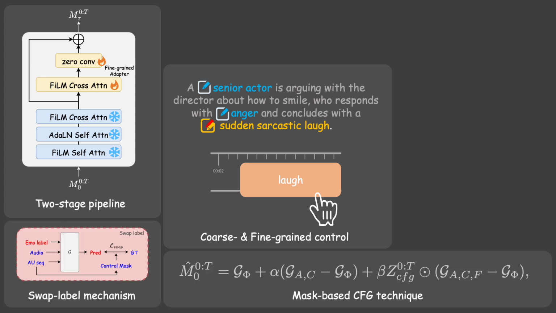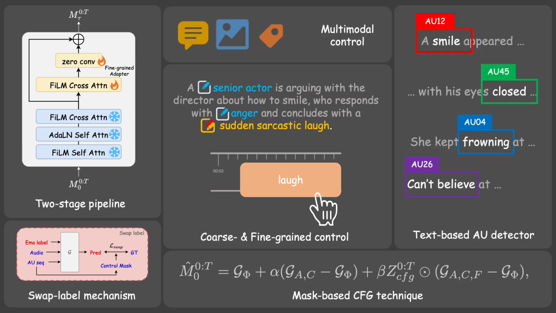We introduce a swap label training mechanism and a mask-based CFG technique in the inference process to disentangle coarse and fine-grained conditions, which achieves dominant and precise localized facial control. We devise a text-based AU detector to efficiently extract AU fine-grained conditions from natural language descriptions based on user intent, which enables our model to support multimodal control.